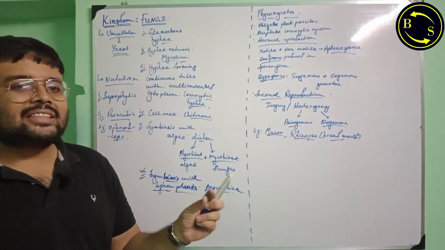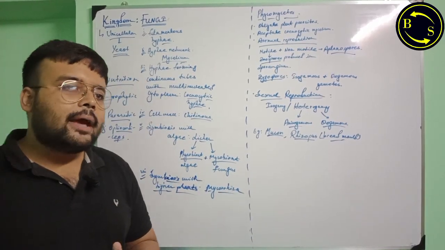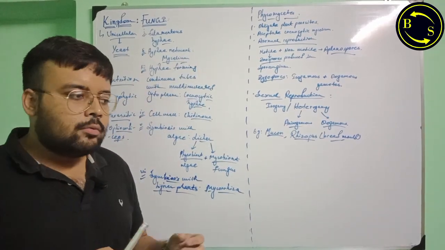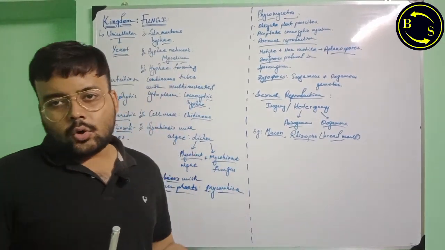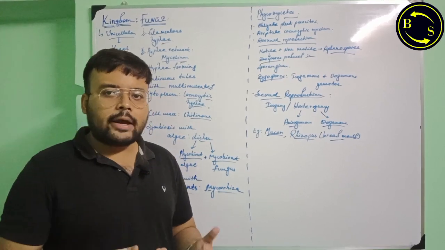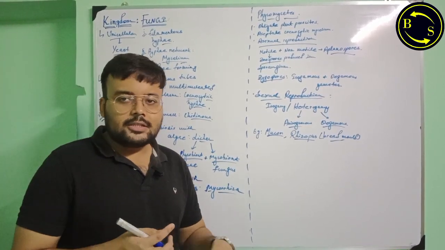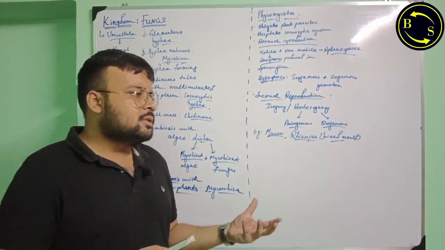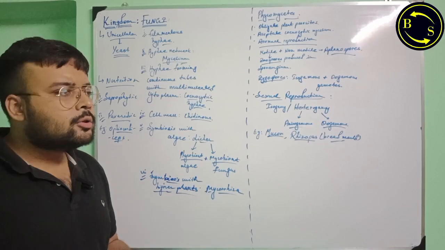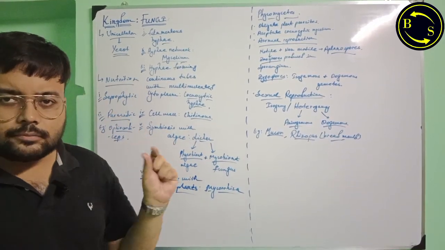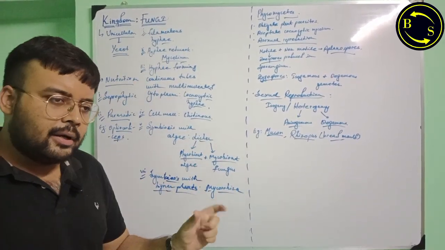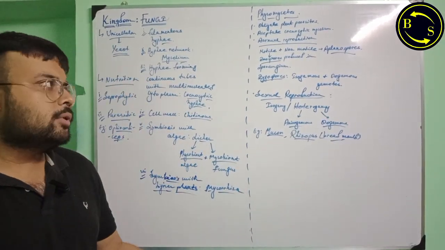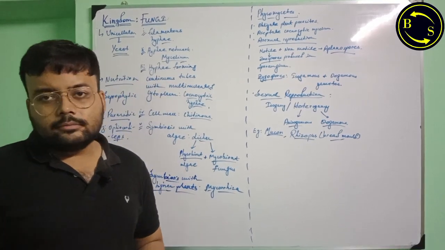If you break off a septum, or you break up a particular region of hyphae enclosed by two septa, and you throw it away in moist soil or a particular kind of condition, which is dark, moist, cool, and does not have direct sunlight, conditions conducive for fungal growth, all those fragments encapsulated by the septa will give rise to an entire fungus. So they can also reproduce by vegetative means.